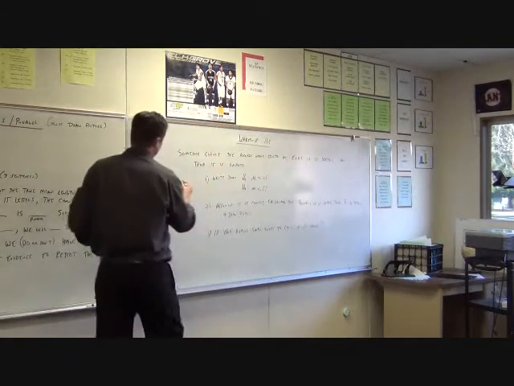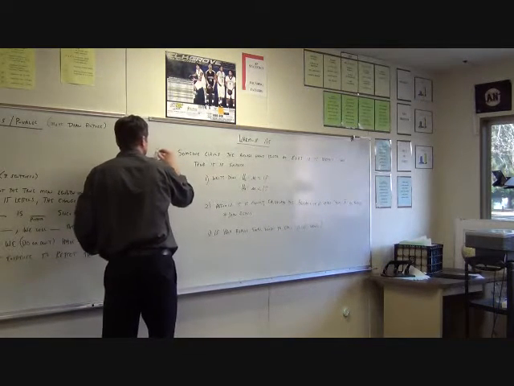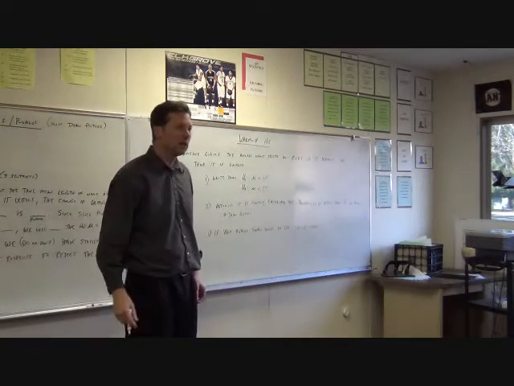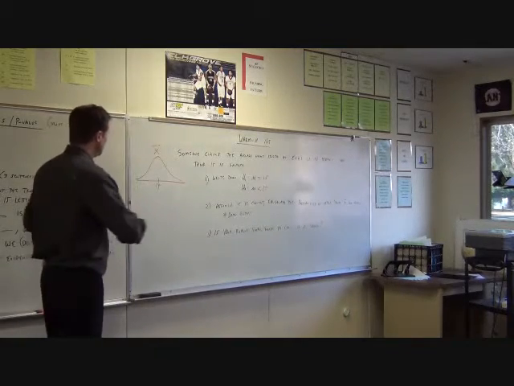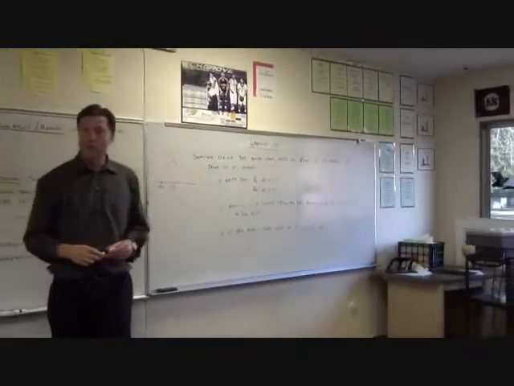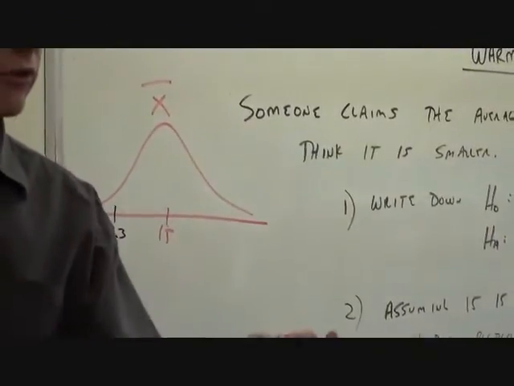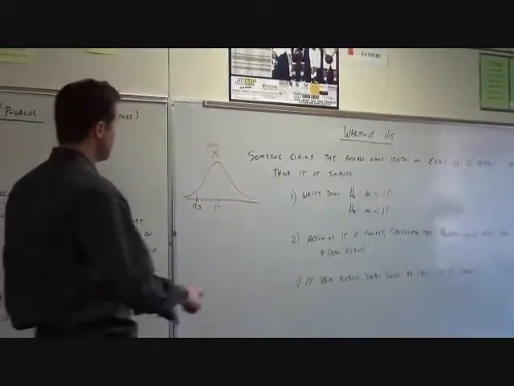So let's draw the picture. Remember, we're going to assume you're telling the truth. So these are all of the X bars if the mean really was 15. And what'd you come up with? What was your X bar? 12.3. Well, it's less than 15. My one little X bar is less than 15, but we want to ask ourselves the question, how likely was that?